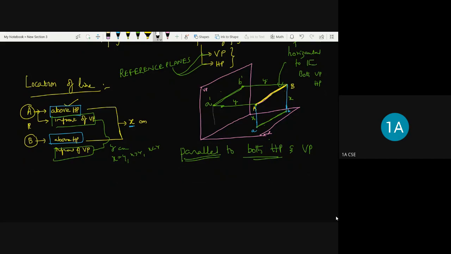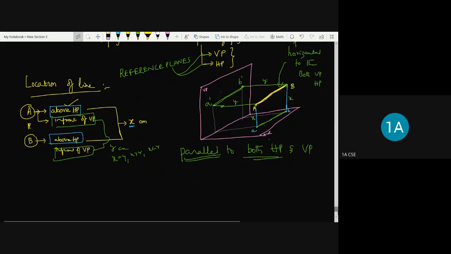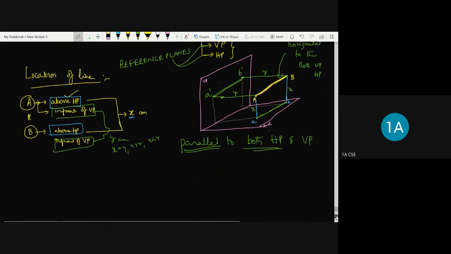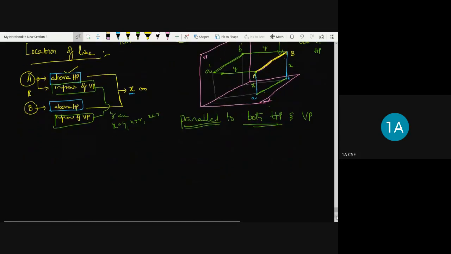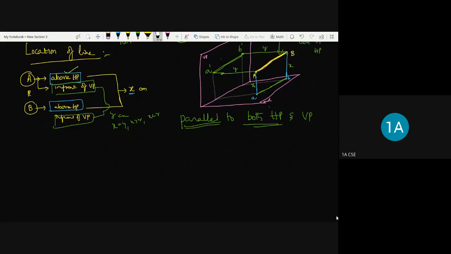So line joining from A dash to A, and B dash to B. This shows the projection of point A and projection of point B. So if I draw in 2D, this is the visualization of the line when it is kept parallel to both the planes, how the projections you are going to obtain. So this is the line of intersection X and Y.